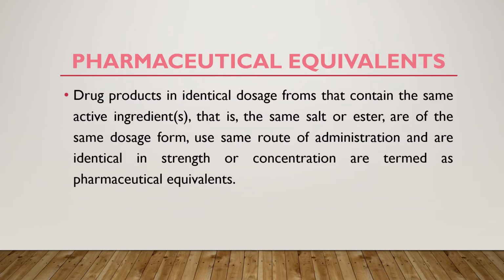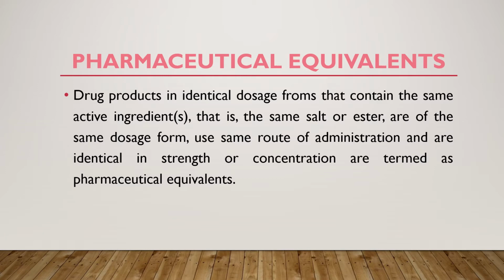Now coming to pharmaceutical equivalence, the drug products in identical dosage forms that contain the same active ingredient, of the same salt or ester, and they should use the same route of administration and are identical in strength or concentration are termed pharmaceutical equivalents.